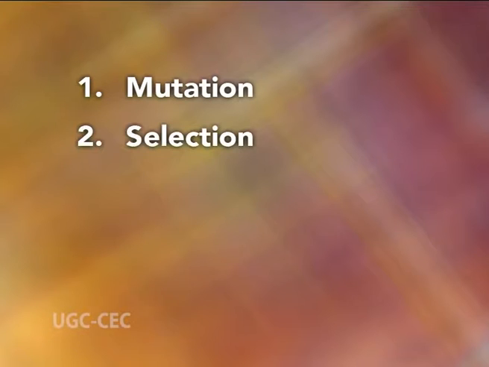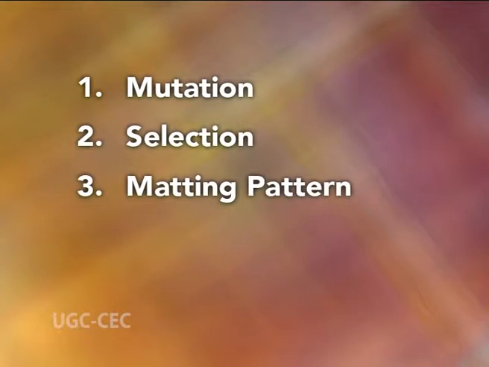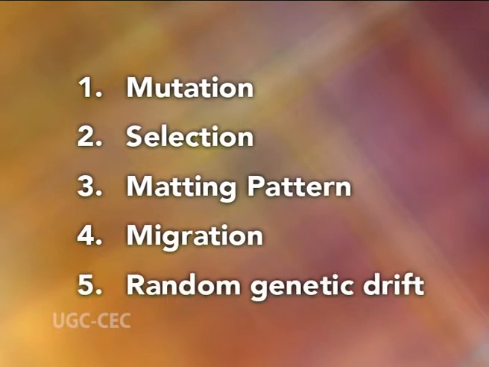The changes in population gene frequencies are due to the following forces: mutations, selections, mating patterns, migrations and random genetic drift. We shall first consider the situation in which gene frequencies do not change, that is, they remain at equilibrium.